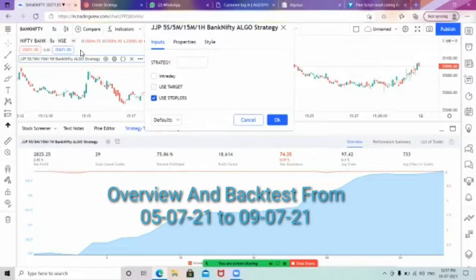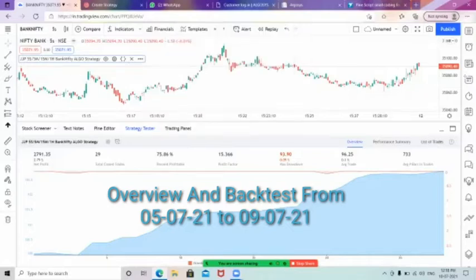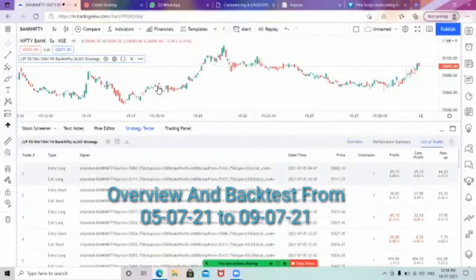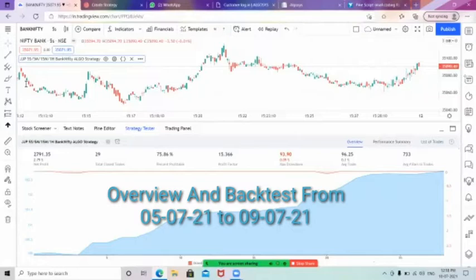If you are not using the stop loss, there will be opposite side entries. Whenever the long has been taken, there will be an opposite side entry for the short entry if the market is moving towards the opposite side. So if you are not using the stop loss also, this is the ratio. Okay, sir. So now we are just seeing for the 5th July. From the 5th July till date, we are seeing this result, 2,791 points.